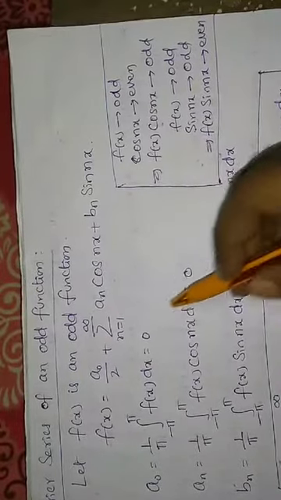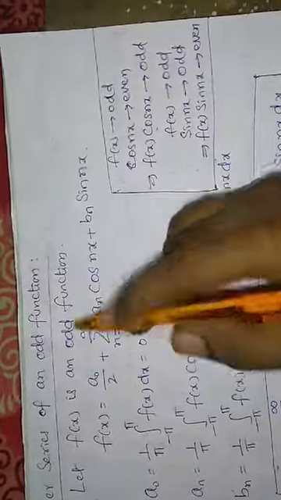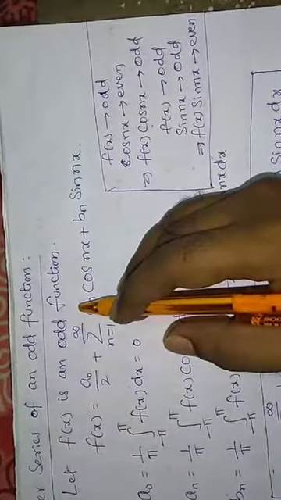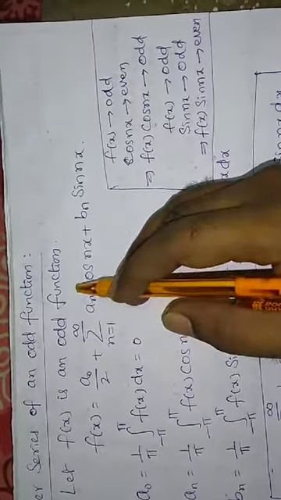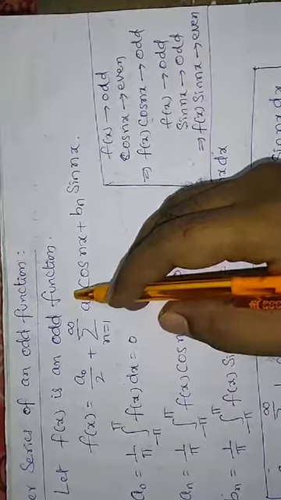So when compared with the even function, our work is even simpler when f of x is an odd function, particularly in the interval minus pi to pi. It is very important, not in 0 to 2 pi. That's why we're studying even and odd functions in the interval minus pi to pi.